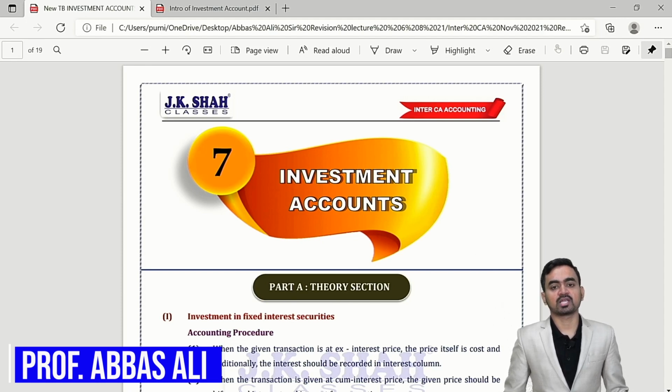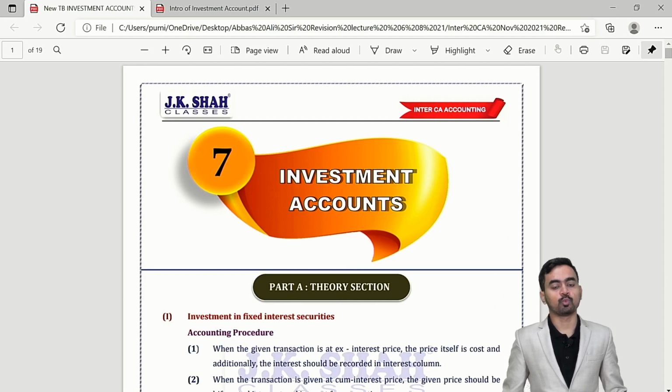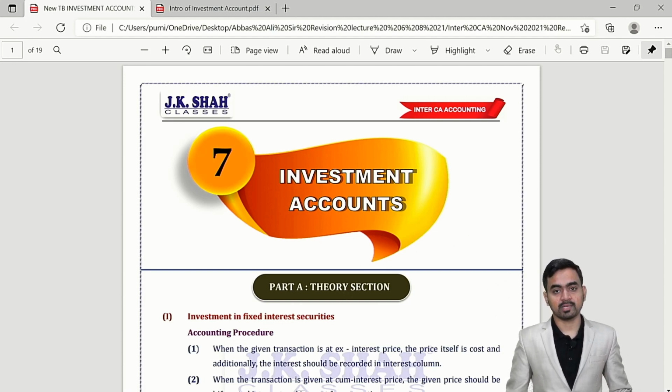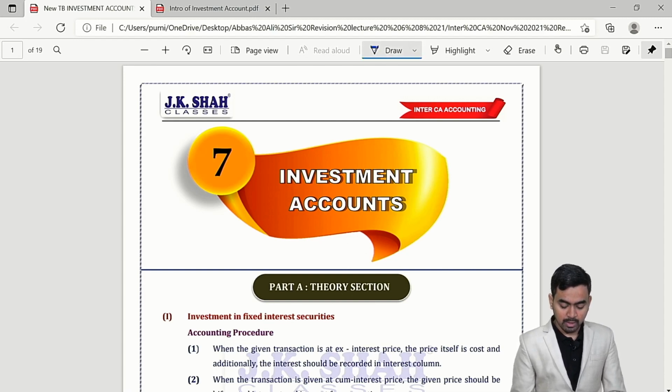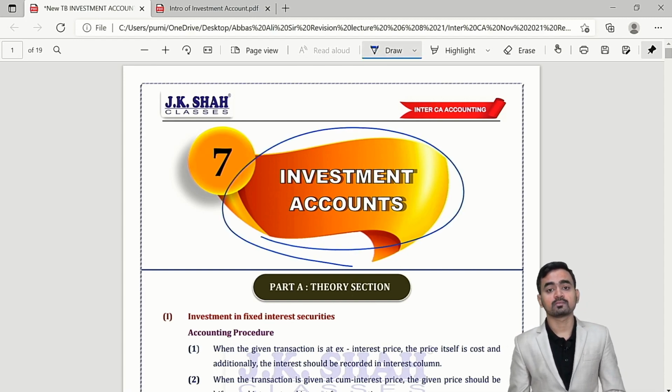By qualification I am Chartered Accountant, and my dear students, in this wonderful rapid revision for November 2021 Inter-CA exam, we will continue with the accountancy subject, and in that our topic of discussion is, you can see on the screen, investment accounts.